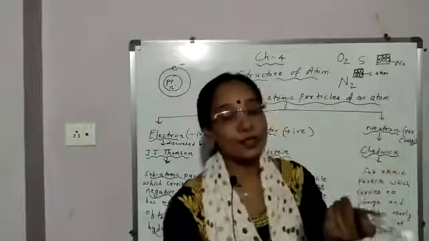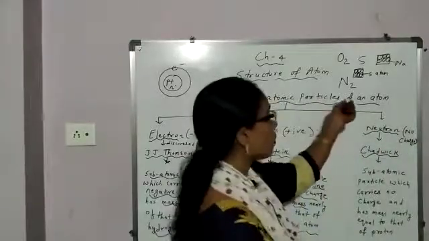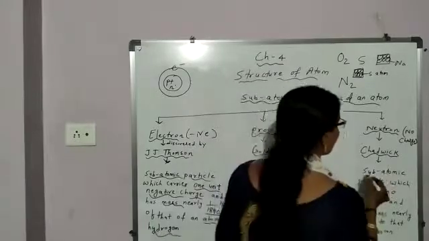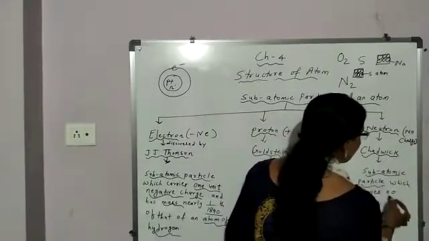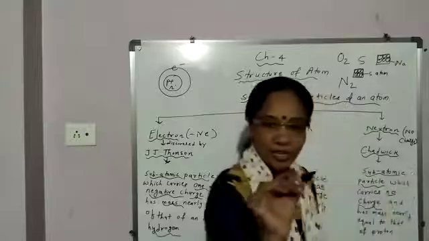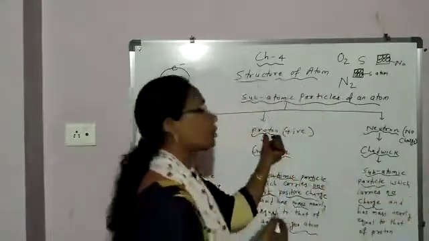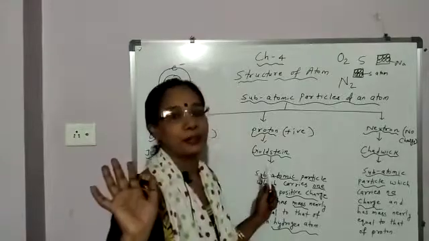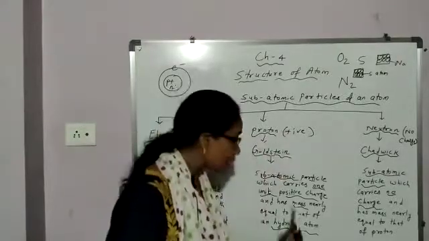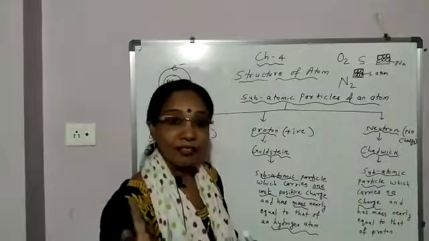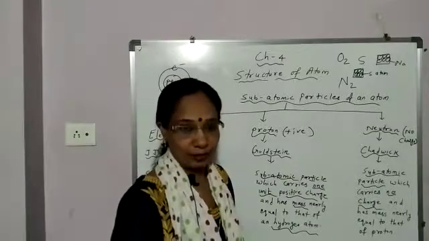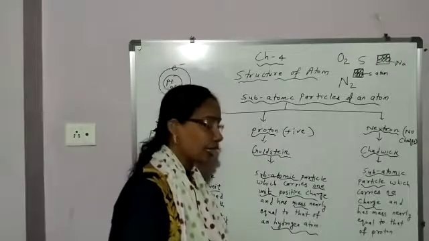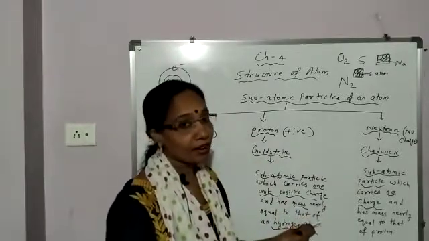Neutron is a subatomic particle of an atom which has no charge and mass nearly equal to that of a proton, means nearly equal to the mass of a hydrogen atom.